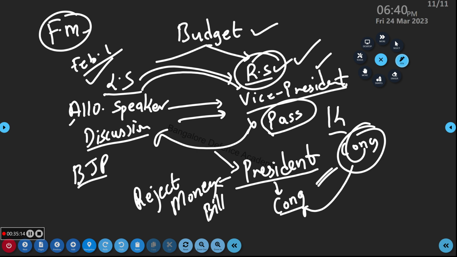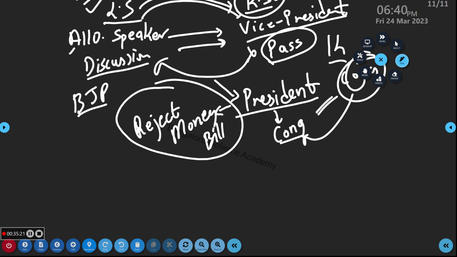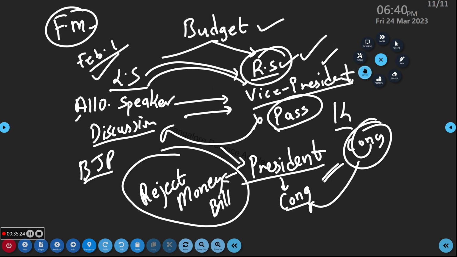After this, you have the constitution amendment bill, then you have ordinance power. What happens with the anti-defection? You know what is happening with Rahul Gandhi being disqualified. All these things we'll see in detail. Target is first money bill. If time permits, we'll go with anti-defection.